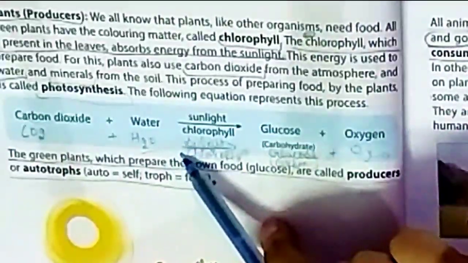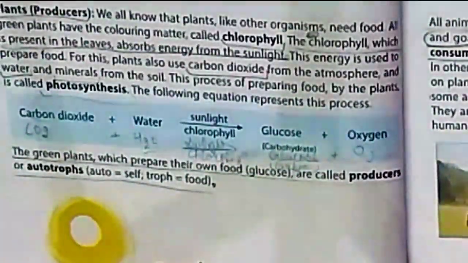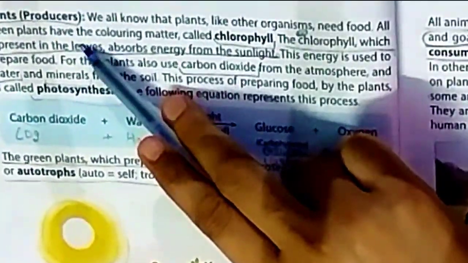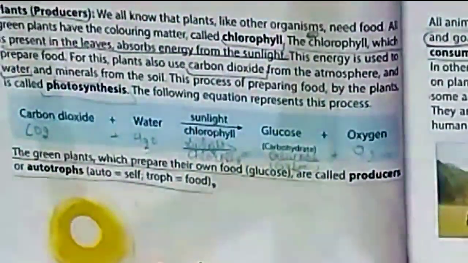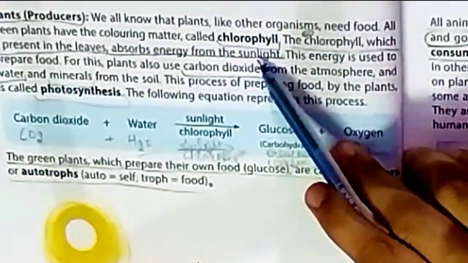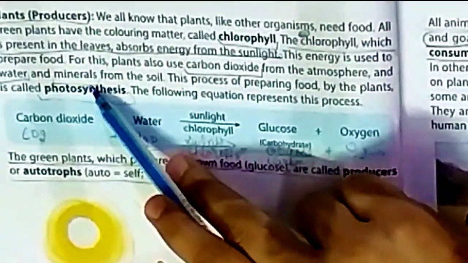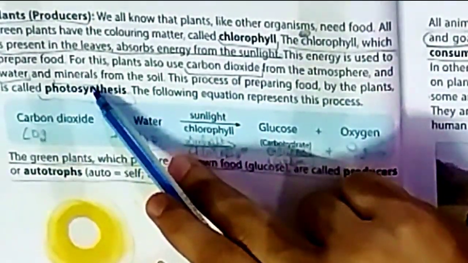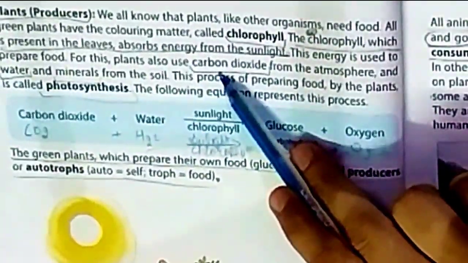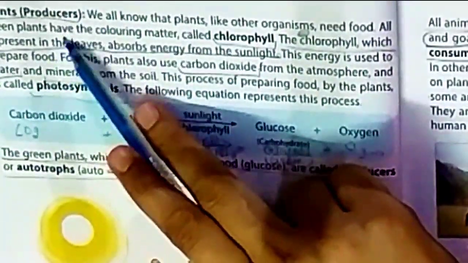The following equation represents this process. What is given in this? Plants are known as producers. Why are plants known as producers? Because plants prepare their own food by using chlorophyll, carbon dioxide, water and minerals. As you know, green plants can prepare their food by using chlorophyll, sunlight, carbon dioxide, water and minerals. So green plants are known as producers.